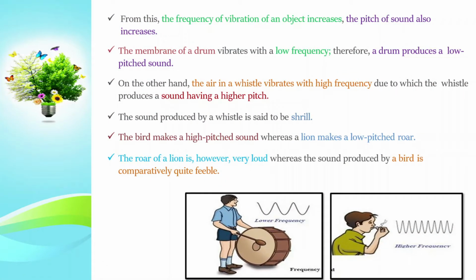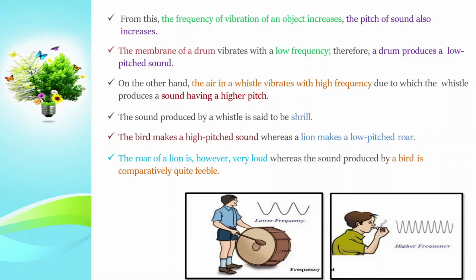From this, as the frequency of vibration of an object increases, the pitch of the sound also increases. The membrane of a drum vibrates with a low frequency. Therefore, a drum produces a low pitch sound, as you see in the picture. On the other hand, the air in a whistle vibrates with a high frequency, due to which the whistle produces a sound having higher pitch. The sound produced by a whistle is said to be shrill.